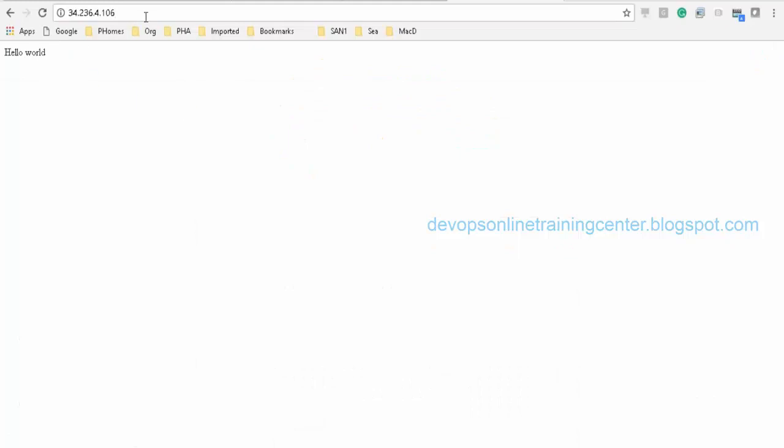So now I'm able to access. Can you try accessing from your system? Because this is a public IP, anybody should be able to access. Are you getting the same output if you try to open this in the browser? I have given access to anywhere so that anybody can access.